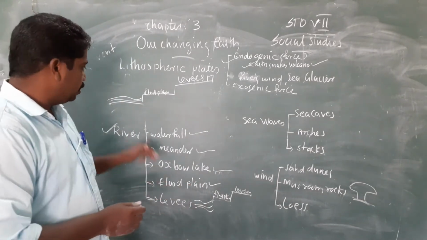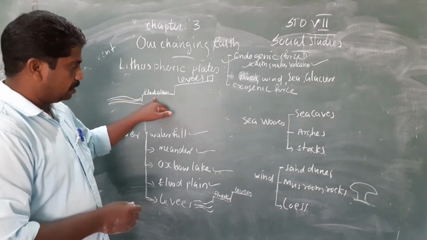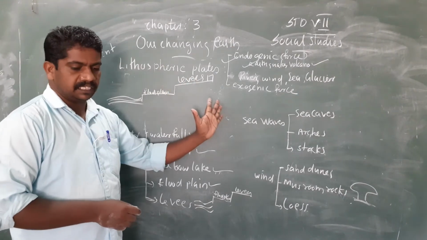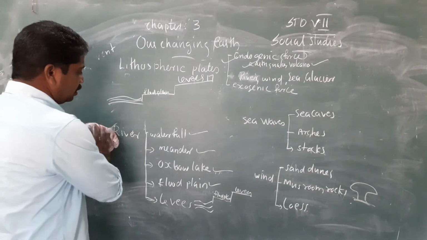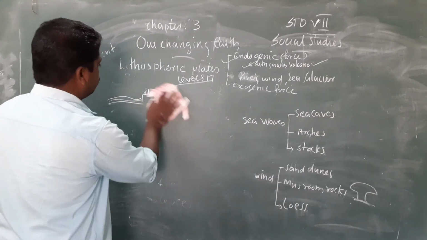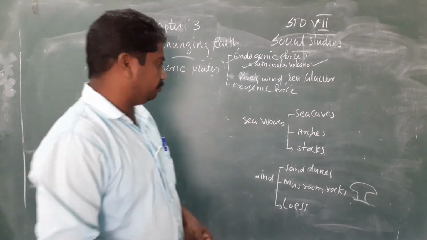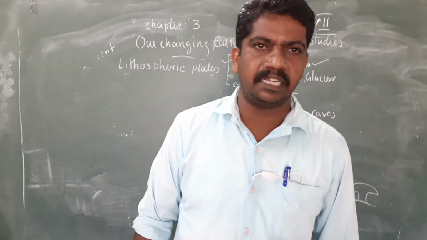Floodplain, the area above the river is called floodplain. Then the area above the floodplain is called levees. The difference you also know. Okay. Then another thing which causes exogenic forces or changes on earth surface is sea waves. Other than river, sea waves also can make changes.